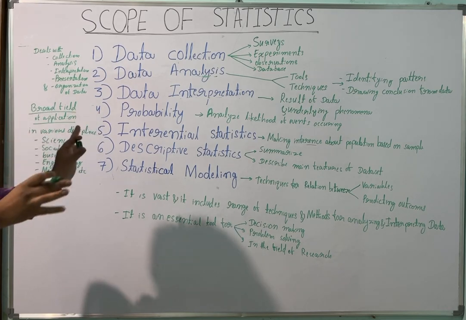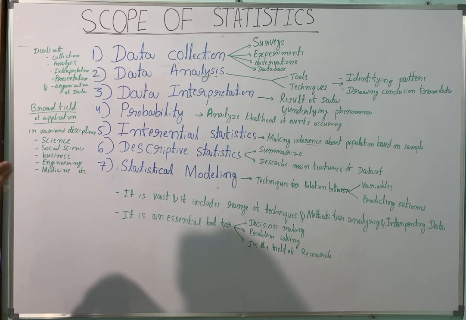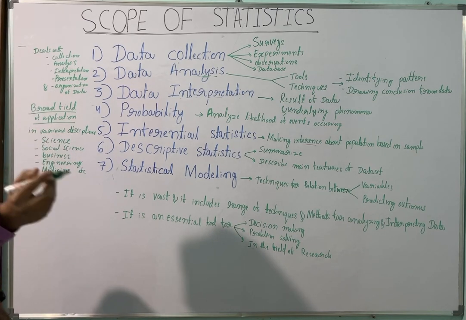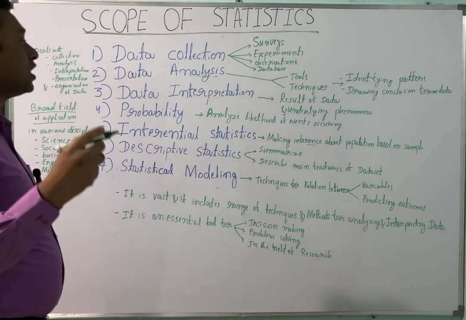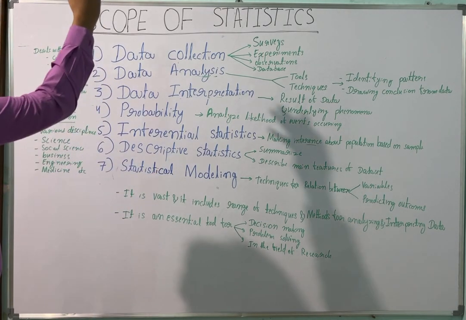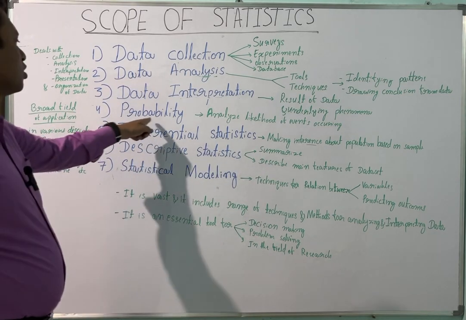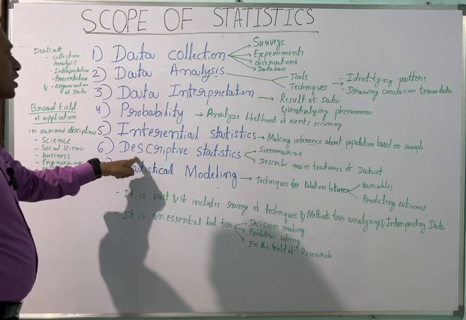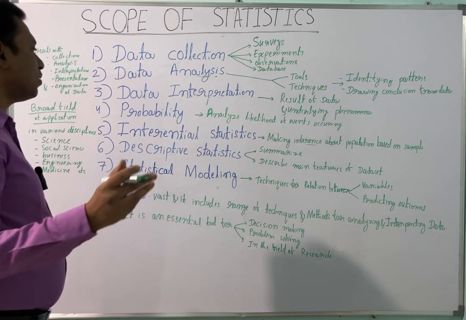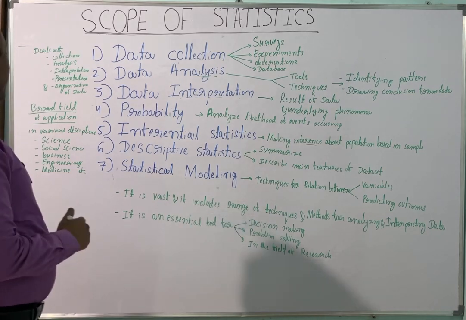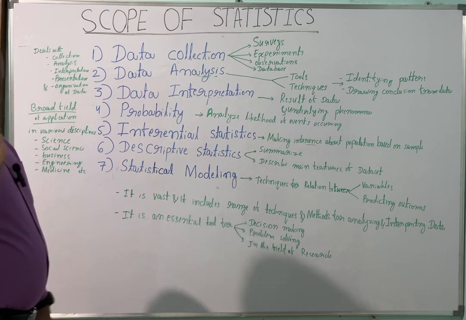Okay, a small revision about the scope of statistics. Statistics involves analyzing, interpreting, collecting, and presenting data, and its main scopes are data collection, data analysis, data interpretation, probability, inferential statistics, descriptive statistics, and statistical modeling. It is mainly applicable in science, social science, business, engineering, and the medical field.